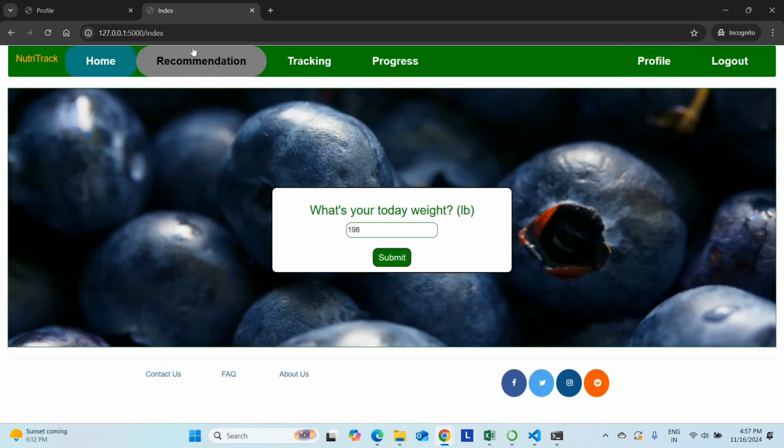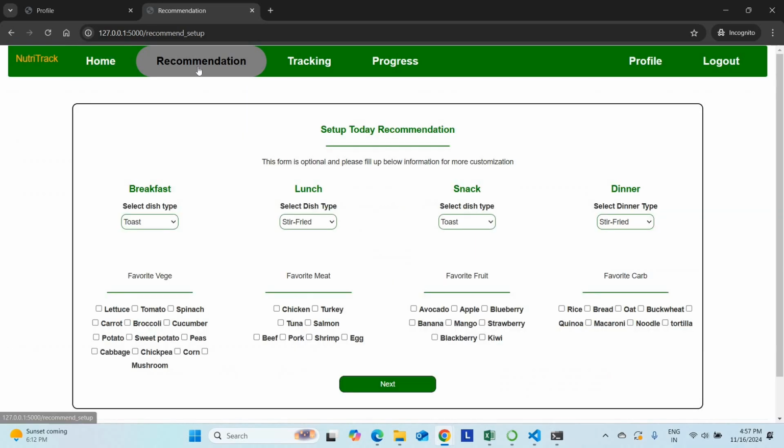Now what I'm going to do is give a recommendation. Recommend today food menu for me. Okay, just click this. So having breakfast, lunch, snack, dinner type. I need tomato, spinach, cucumber, broccoli in my favorite vegetarian. In my favorite meal for today, I need salmon, egg, chicken.